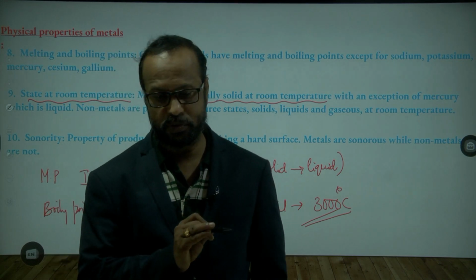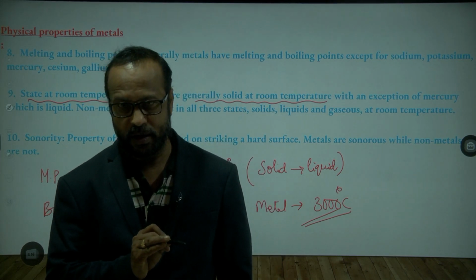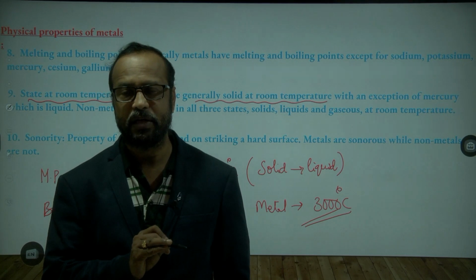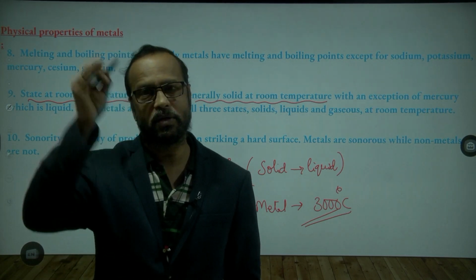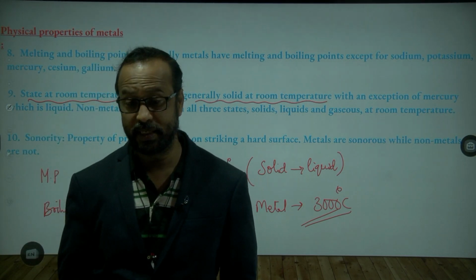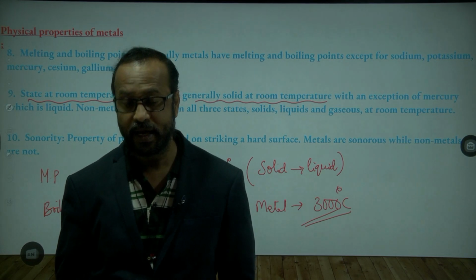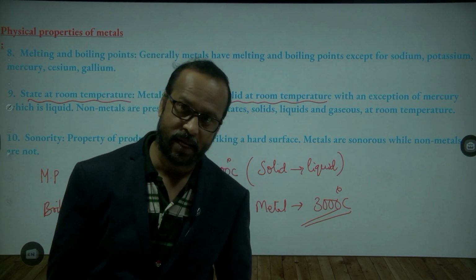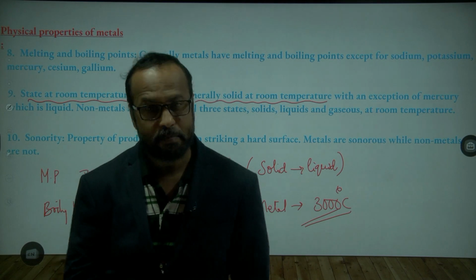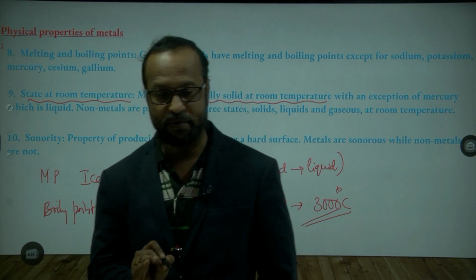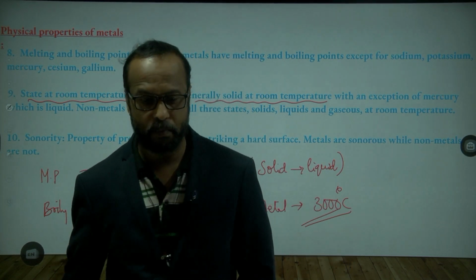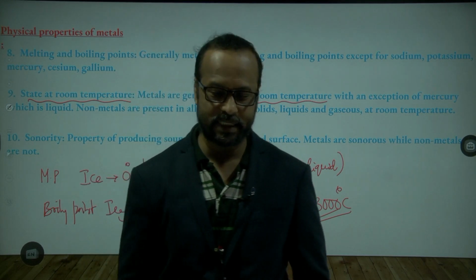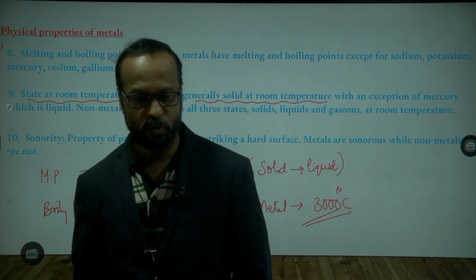In thermometers. So mercury at room temperature is in the liquid state. Mercury is a metal, but it has a low melting point and boiling point, and it exists as a liquid at room temperature.